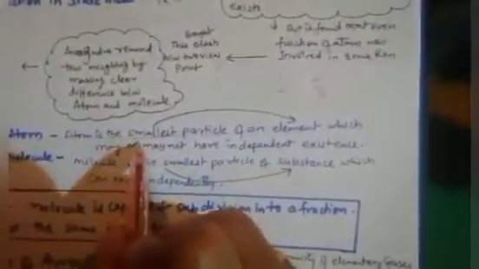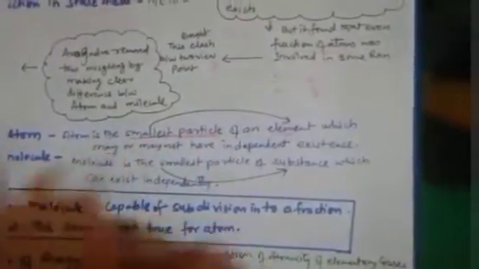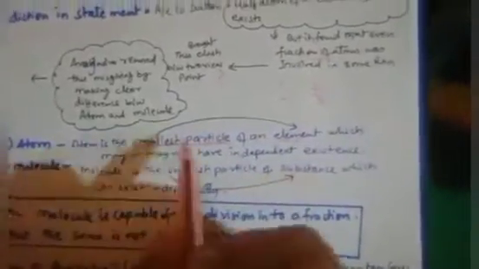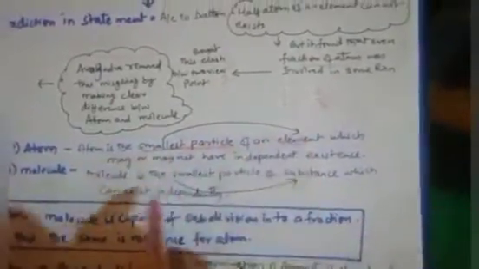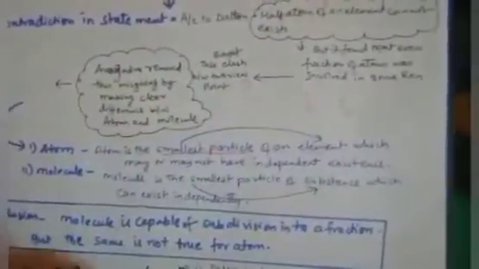Now you need to also clarify this. Whenever the question comes, what is an atom? You need to clarify: an atom is the smallest particle of an element, which may or may not have independent existence. But a molecule is the smallest particle of a substance, which can exist independently, like water.